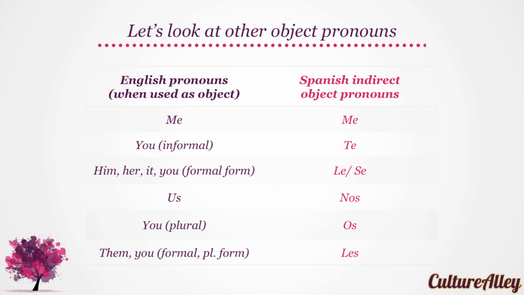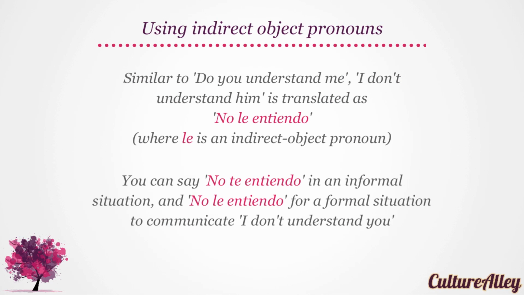Les. Similar to do you understand me, I don't understand him is translated as no le entiendo, where le is an indirect object pronoun. You can say no te entiendo in an informal situation, and no le entiendo for a formal situation to communicate I don't understand you. So try these forms. No te entiendo informally and no le entiendo formally.